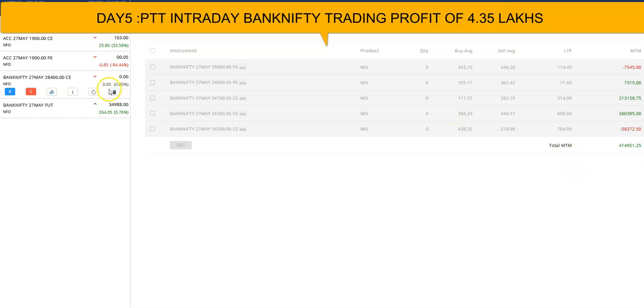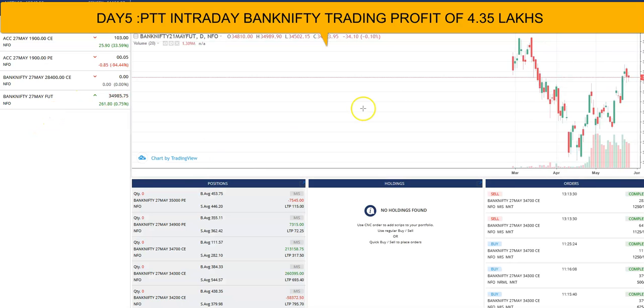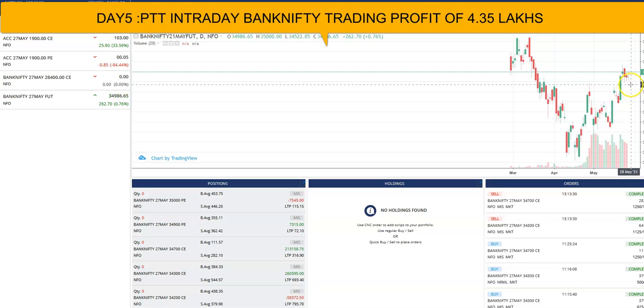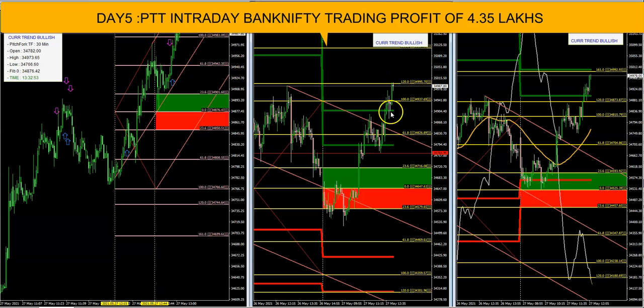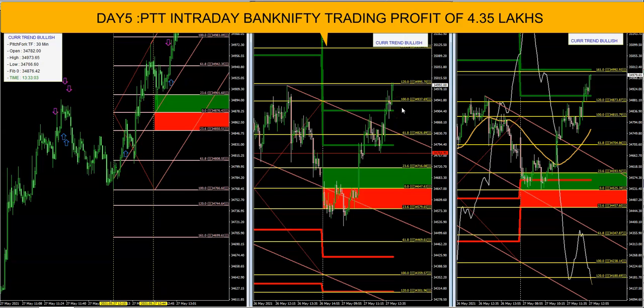You can see the current Bank Nifty market is trading somewhere around the 35,000 mark. Most probably, in the chart, the high is exactly 35,000, which is a very strong and psychological resistance. Most probably the market will reverse from these points, so I'm not expecting more, and I'm not buying puts because of the market.